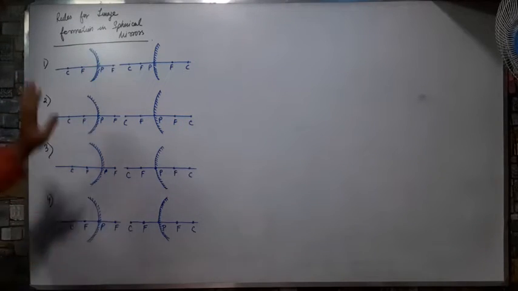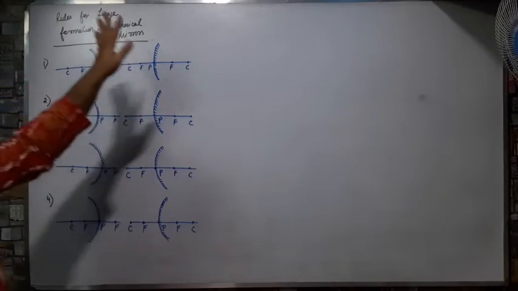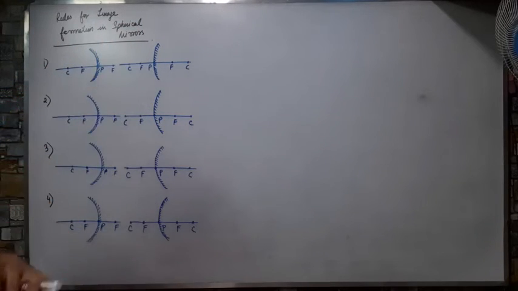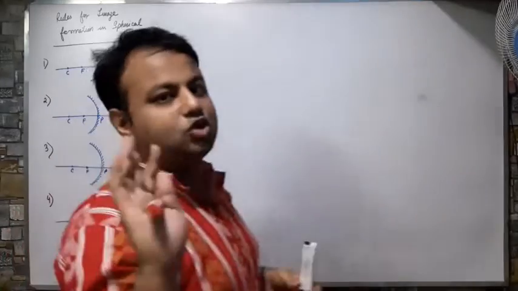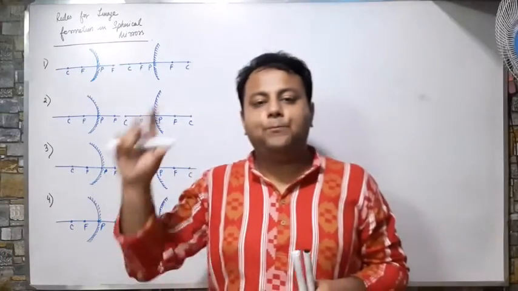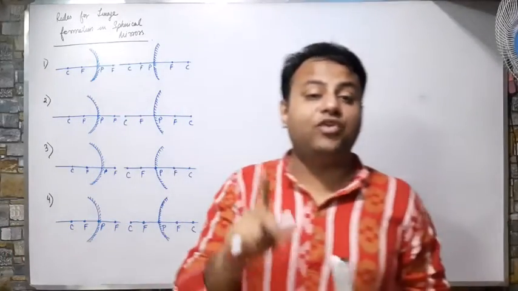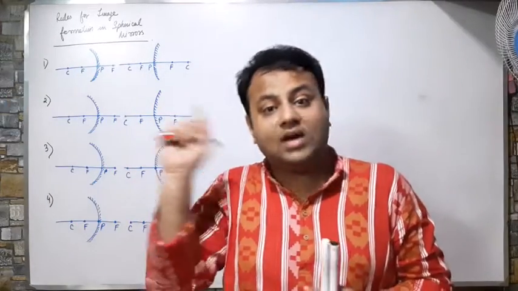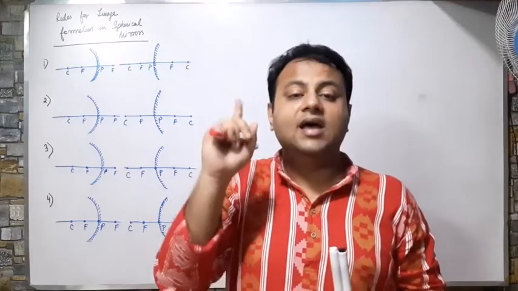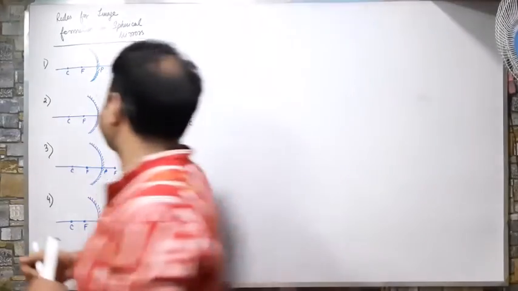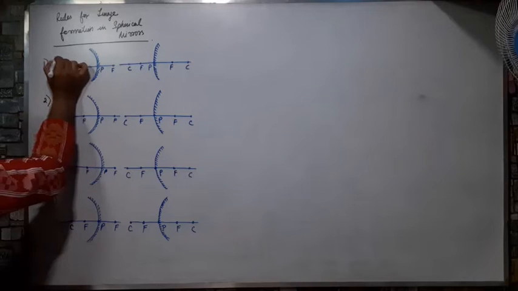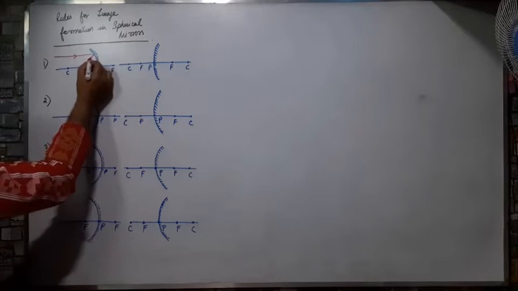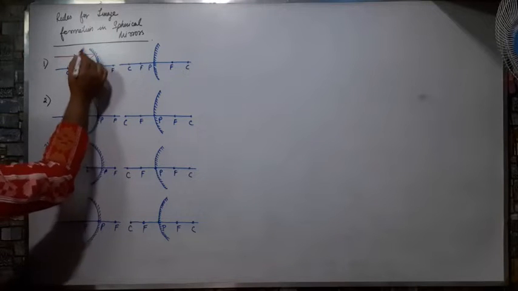So I am going to start the rules for image formation in spherical mirrors. The first rule says that whenever a parallel beam of rays, meaning parallel light, is coming towards a mirror, after reflection it will pass through F. It will come down because it's converging.